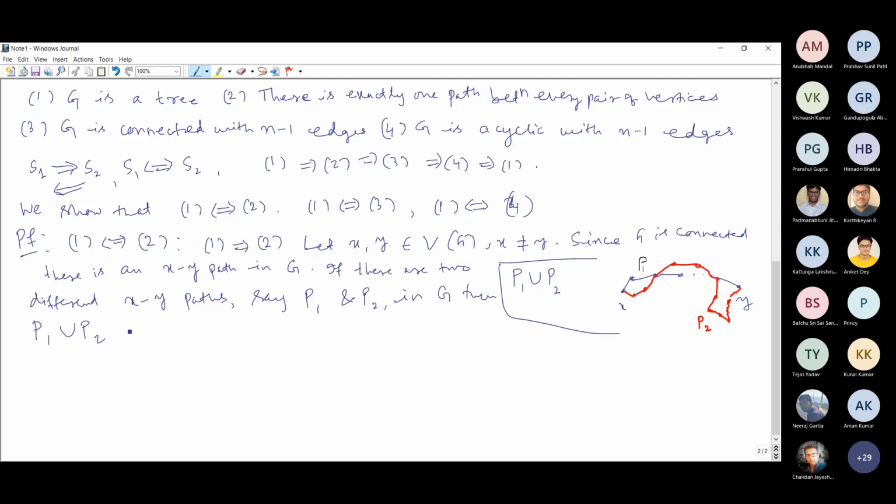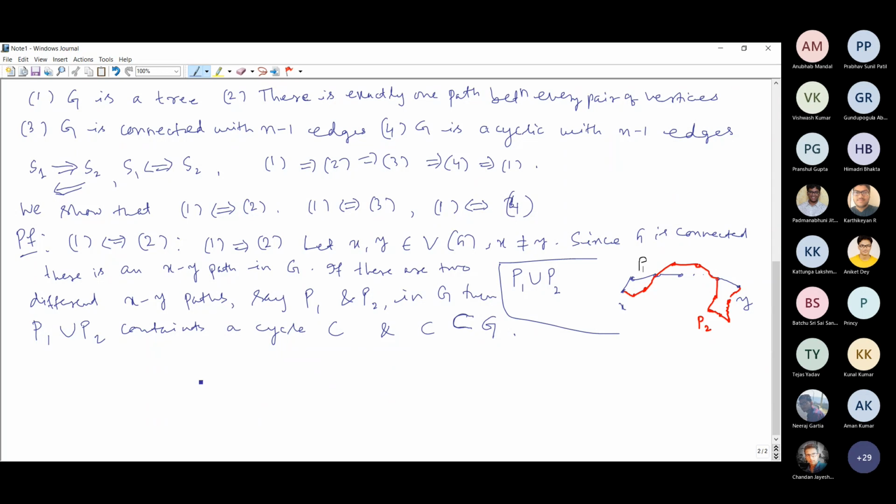Say that's the cycle C. And this C is also contained in the graph G, obviously, because P1 union P2 is contained in G. Therefore, this cycle will also be contained in the graph G, and hence G contains a cycle.